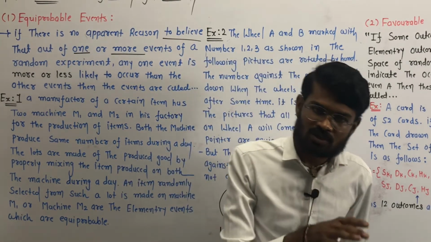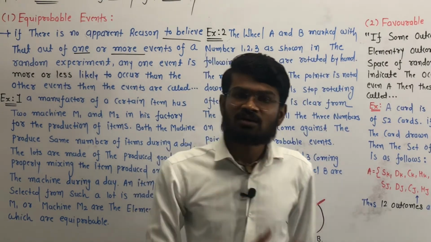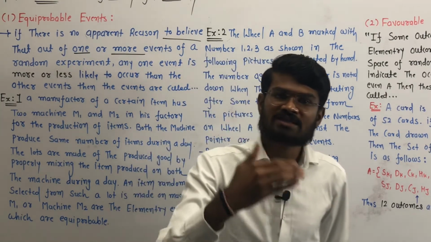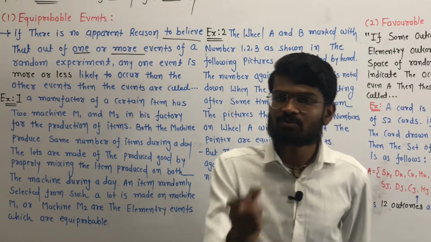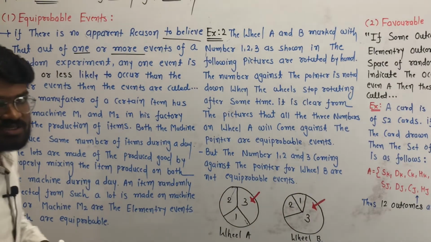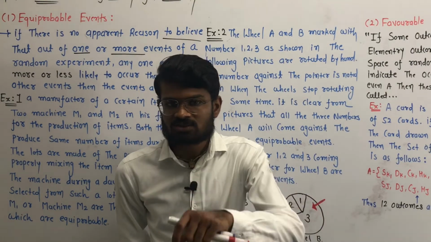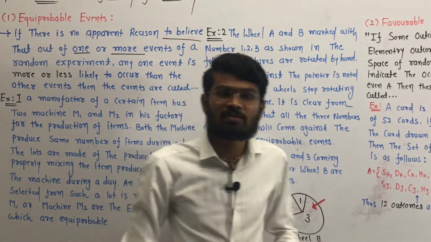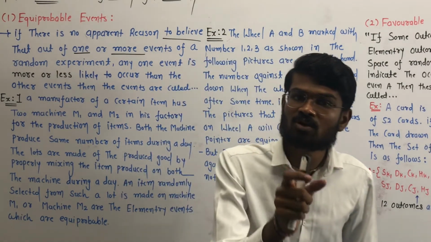The probability of selection of a girl and the probability of selection of a boy will be the same when the number of boys and the number of girls is the same. But when the number of boys is greater than the number of girls, then the probability of selection of a boy is greater than the probability of selection of a girl. Clear? So in this case the probability of boys will be more than girls, and the probability of a girl is less than that of a boy, because the number of girls in the class is less than the number of boys.